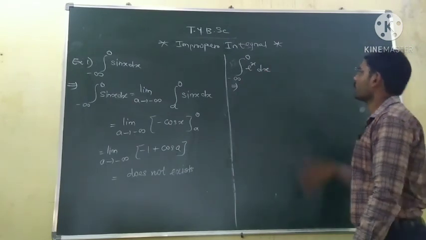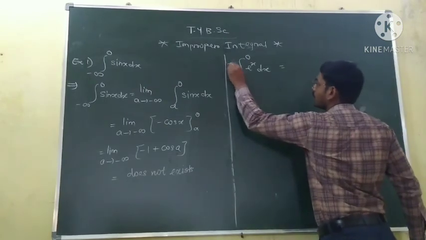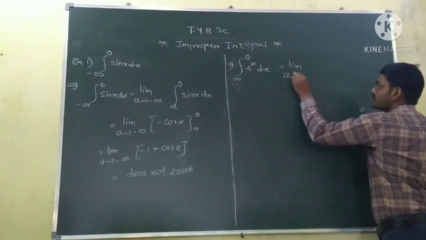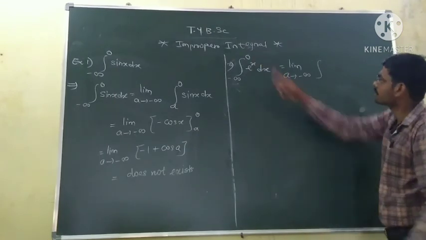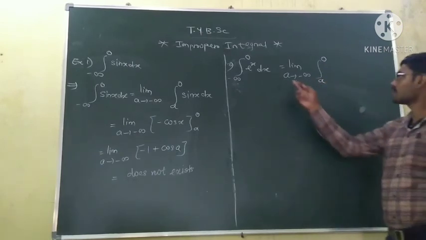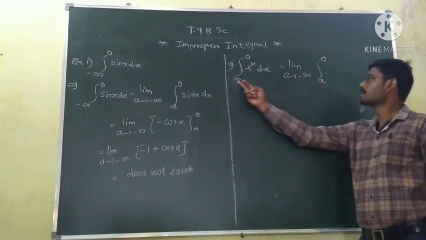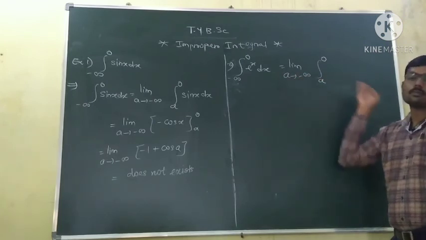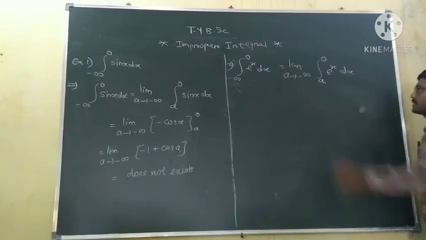Again, this integral is equal to the limit as a tends to minus infinity, with upper limit 0 and lower limit a, of e raised to power x dx.